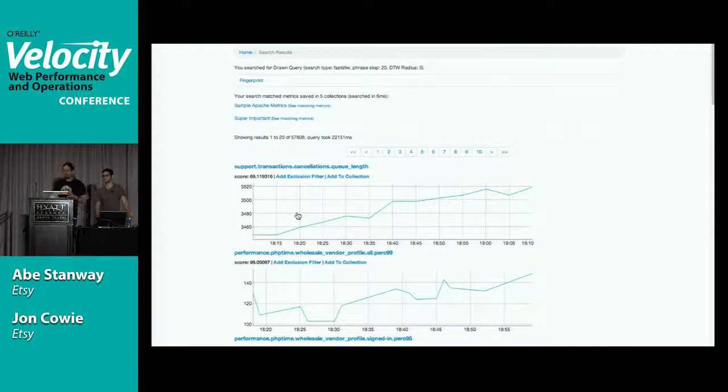As I mentioned, these were open sourced about a week ago. You can find Oculus and Skyline on the Etsy GitHub repository. They're MIT licensed. You can do what you want with the code. We welcome pull requests, we welcome ideas. As Abe mentioned, one of the focuses for Skyline is more robust algorithms. With Oculus, you may want to clean up the code a little bit. It was written by an ops guy. I'm reasonably okay at coding, but I'm not a professional developer.